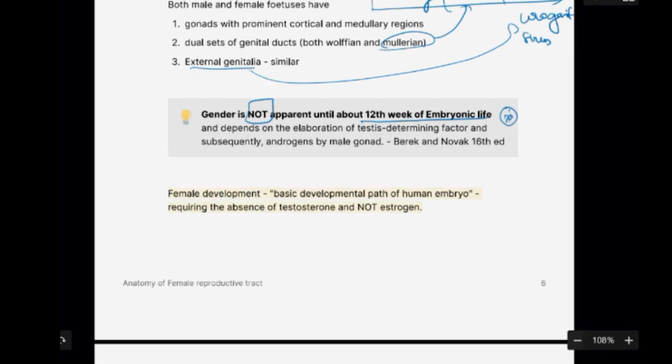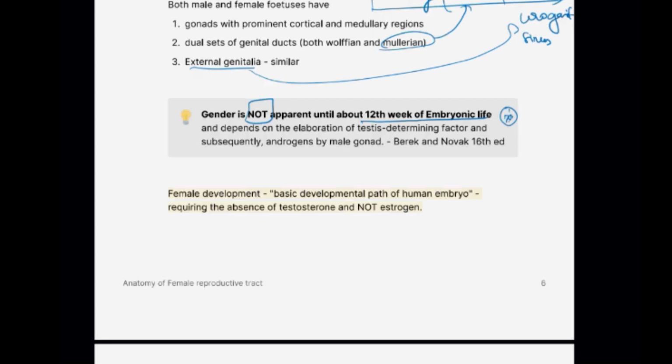For example, this is actually a neat question: if someone is asking whether you can identify the sex of the fetus, and they show a scan at 8 weeks of gestation, you cannot identify the sex of the fetus with that. You need to wait until the 12th week of gestation for the fetus to have some differentiation between the gonads and the reproductive system to find out the sex of the fetus.